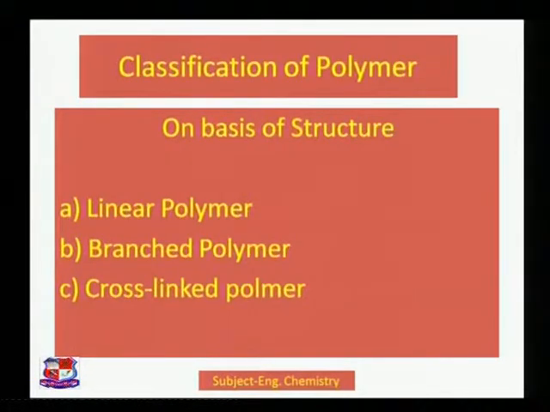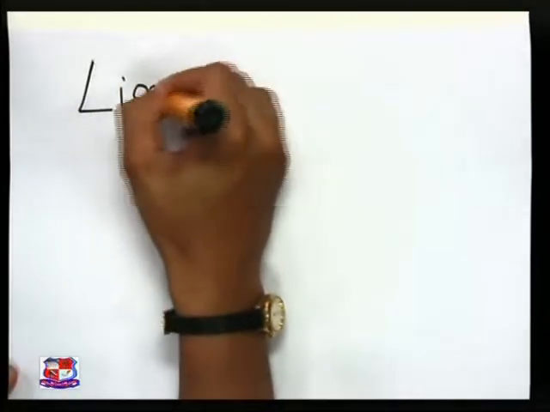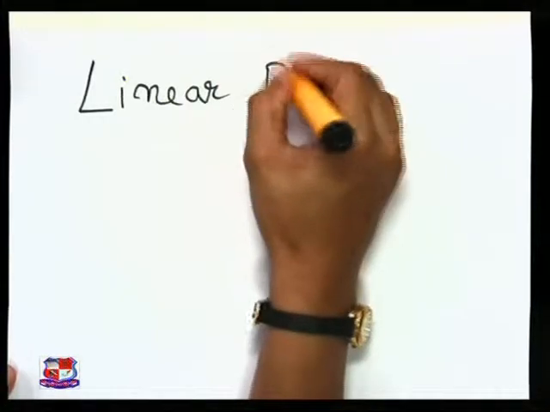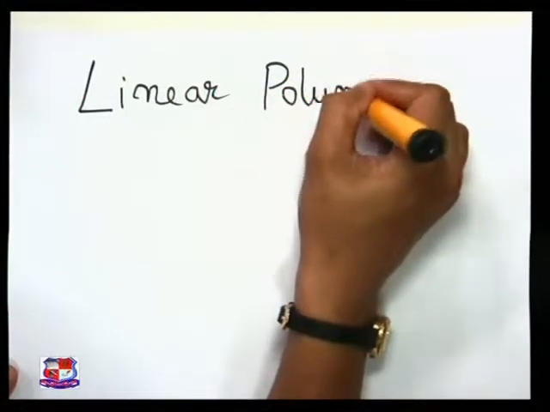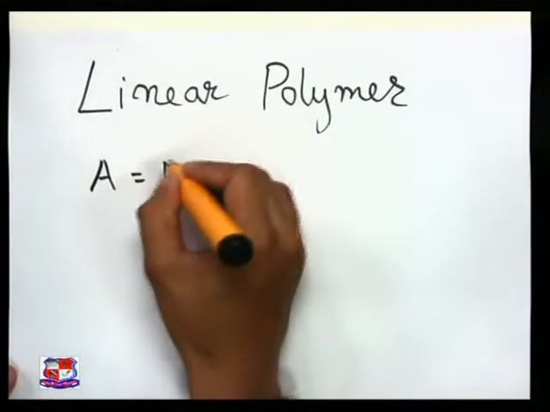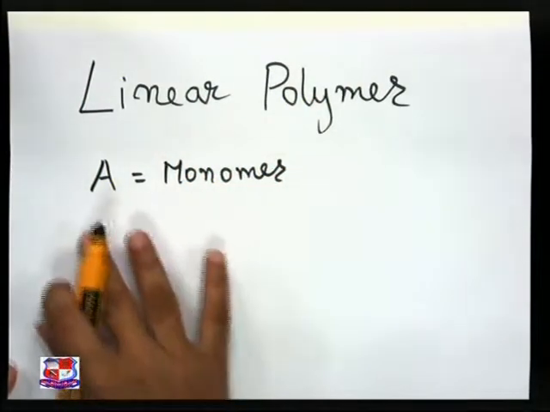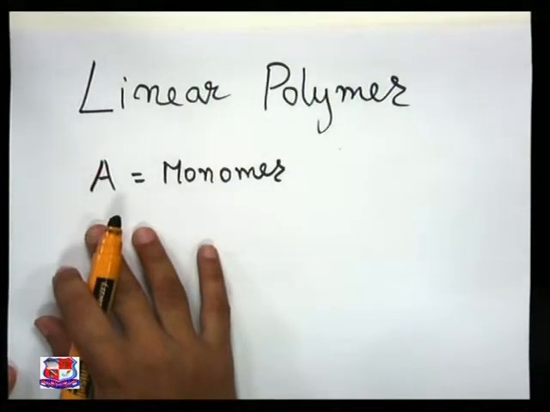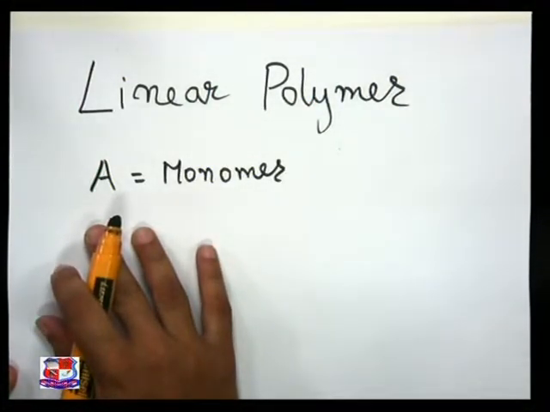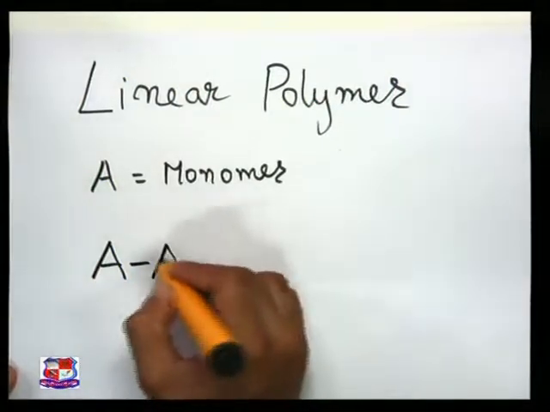Let us go ahead with the drawing of this polymer, how it is formed. You can see here linear polymer. Just assume that A is my one monomer. Now these similar monomers are getting arranged in a linear fashion and going to form a linear polymer.